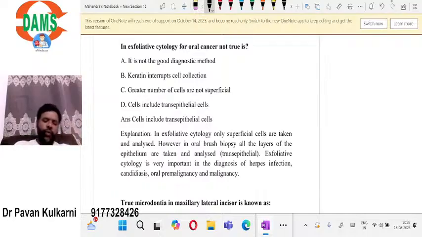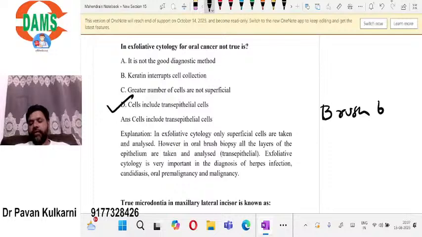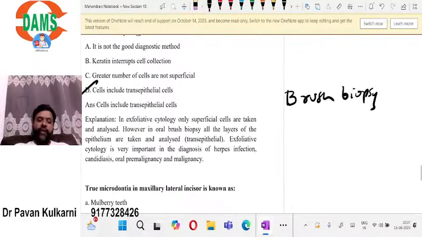So cells that include transepithelial is wrong. What do you mean by transepithelial? All the layers, stratum basale, stratum spinosum, stratum granulosum, stratum corneum. In exfoliative cytology, you will not get it. Only in case of brush biopsy. There is a technology called brush biopsy, devised by an American company called CDX.